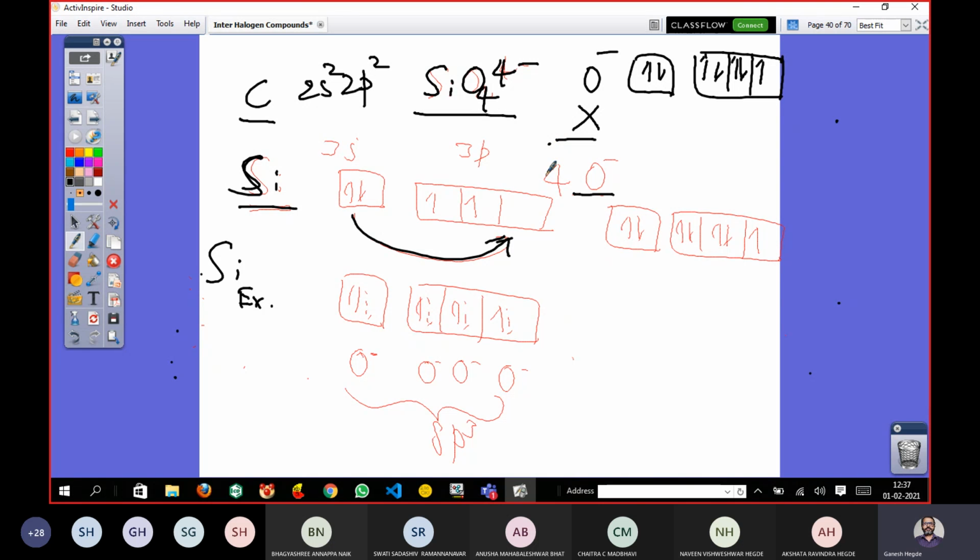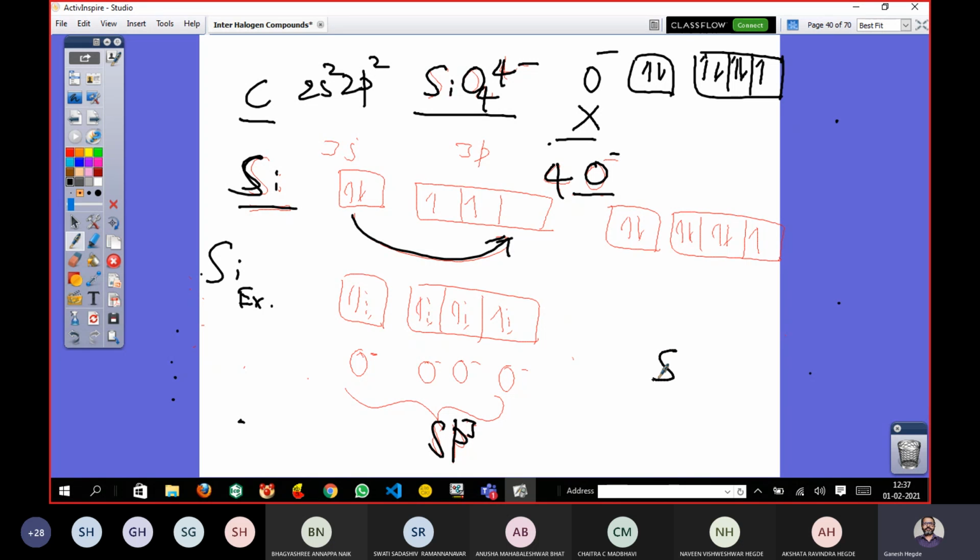There are 4 such O minus, and they are going to bond here. There are 4 unpaired electrons already in the central silicon atom, and each of them will get an O minus. So totally 4 oxide ions make a bond with the silicon center. Finally the hybridization is sp3. What is the geometry of sp3 hybridization? Tetrahedral, like methane.